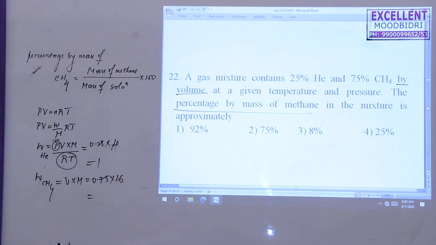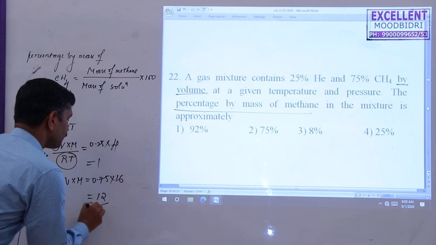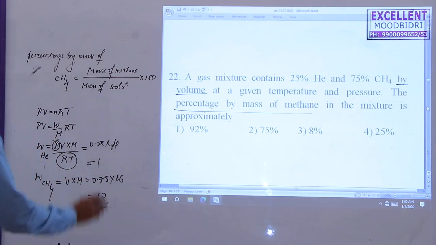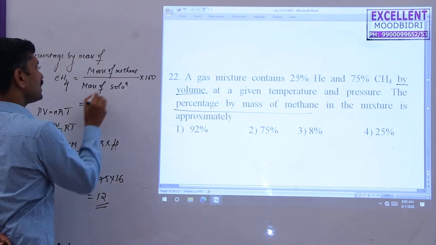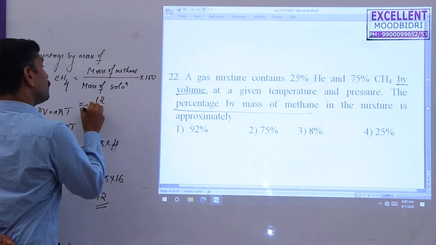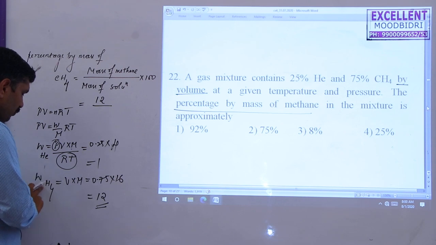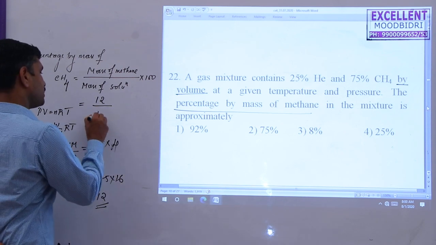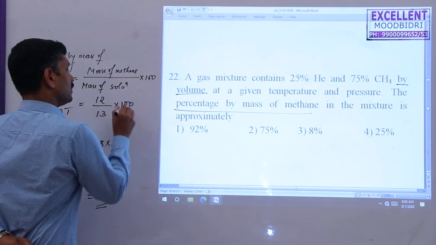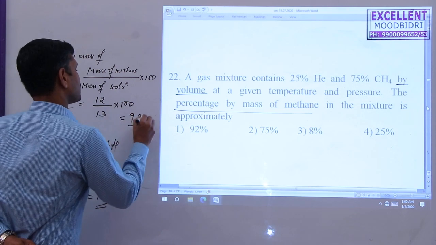We know that. The final answer is approximately 12 if you multiply this one. So what is the mass of methane here? 12. Mass of the solution, these two combined, weight of helium plus weight of methane, equal to 13, into 100. So the approximate answer is 92%.